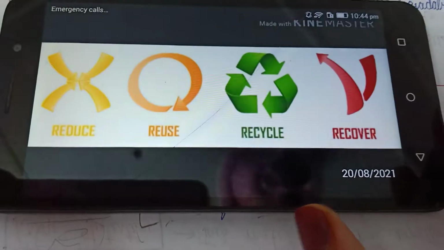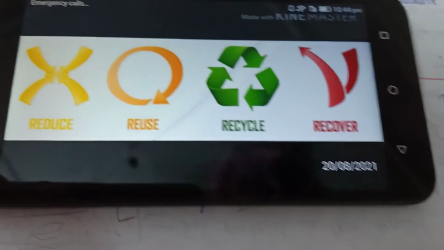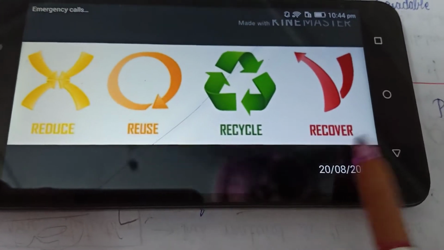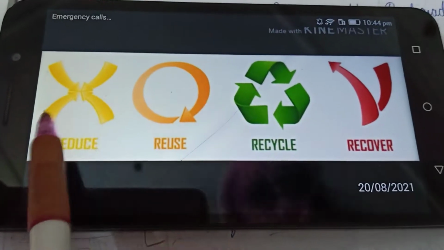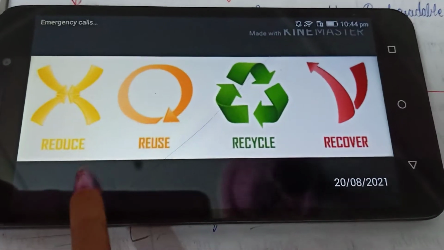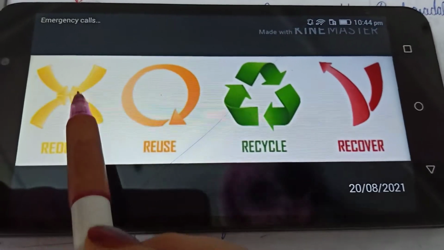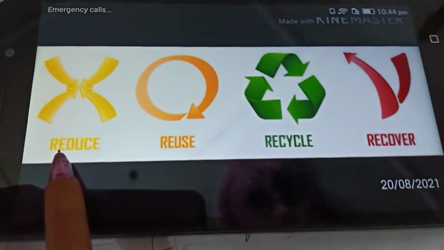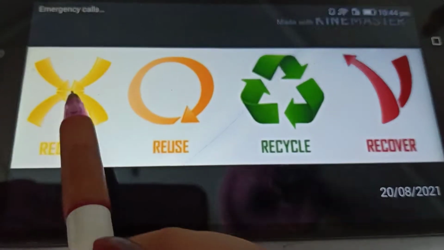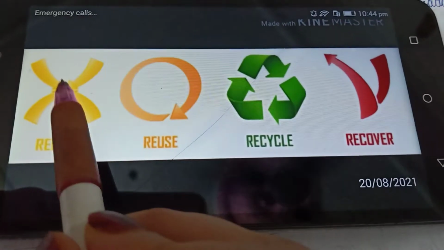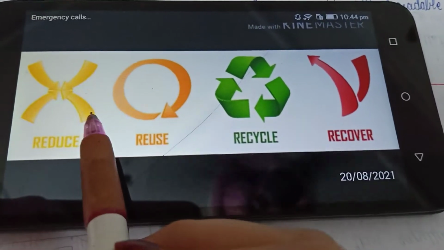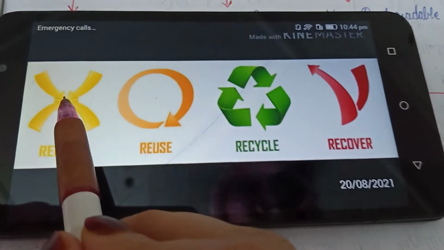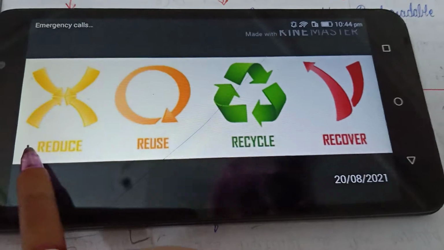As we all know, the names indicate the meaning of reduce, reuse, recycle and recover, but the symbols also indicate the meaning. As you can see, reduce means we have to reduce the usage of plastic. जितना हो सके प्लास्टिक का इस्तेमाल करना हमें कम करना चाहिए. So yes, these arrows are indicating the meaning of reduce.